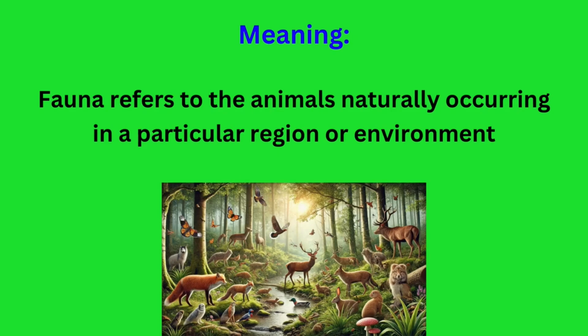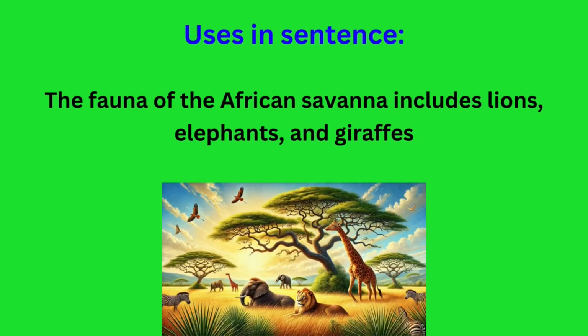Now repeat after me. Fauna. Fauna. Meaning: fauna refers to the animals naturally occurring in a particular region or environment. In a sentence, the fauna of the African savanna includes lions, elephants, and giraffes.